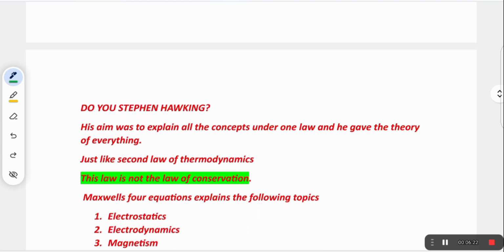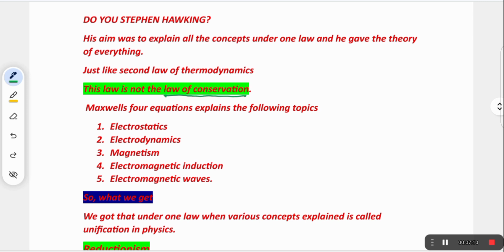Do you know Stephen Hawking? His aim was to explain all the concepts under one law, and he gave the theory of everything. But he has not completed this. Just like the second law of thermodynamics, that is not the law of conservation. Remember this point. This is not the law of conservation. His aim was to explain all the concepts under one law in physics.